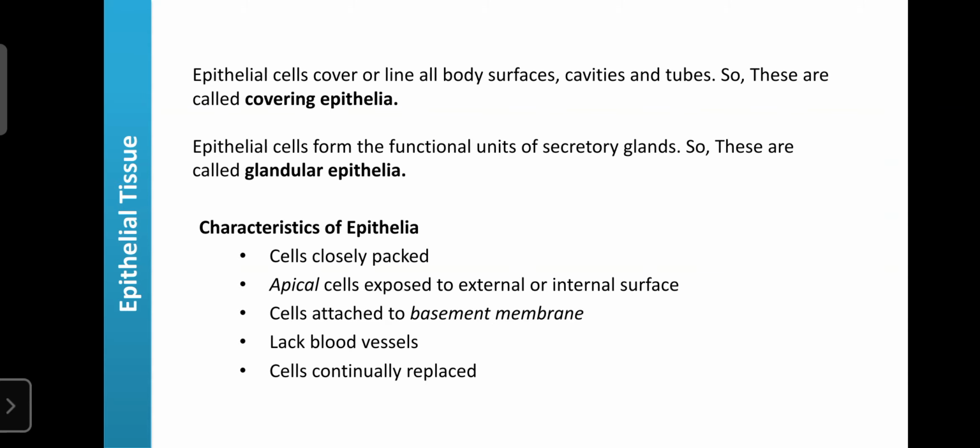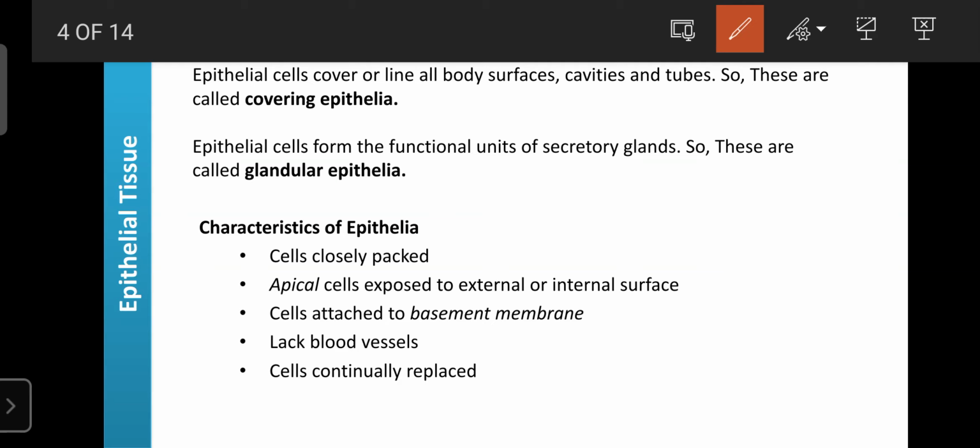So next one is the introduction to epithelial tissue. Epithelial tissue is mainly present in the covering or lining of the body surfaces, organs, cavities, or even the blood vessels or tubes. So they are present in the lining and covering of each and every organ or surface, in the tubes and other cavities. That's why they are known as covering epithelia.